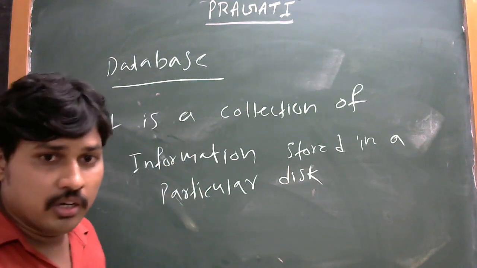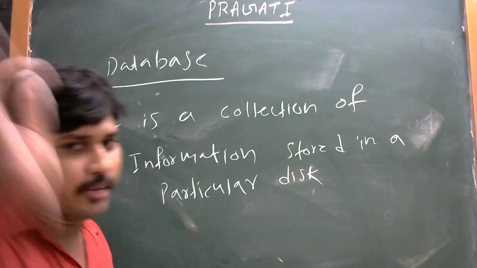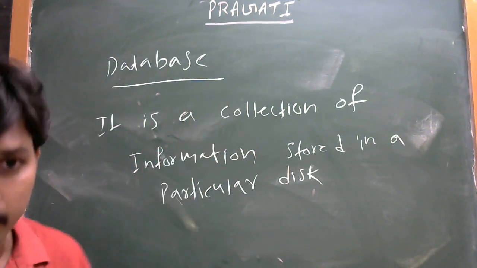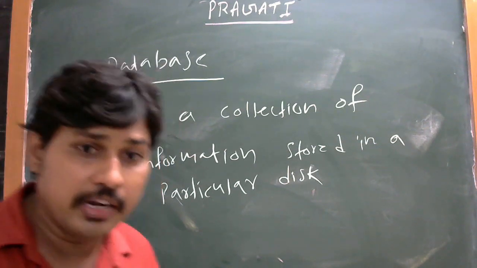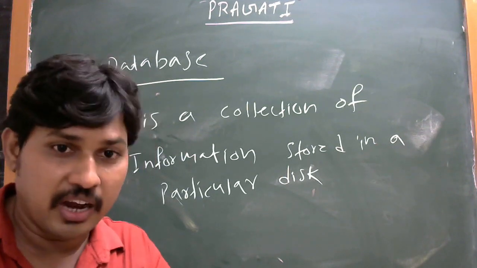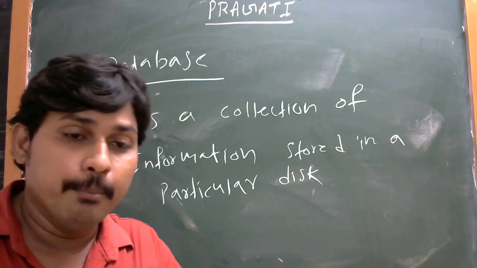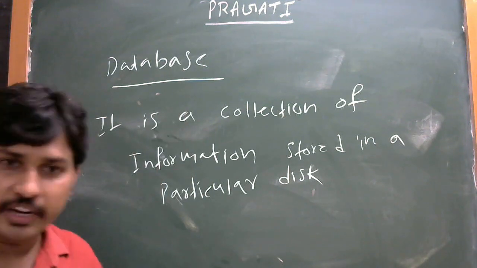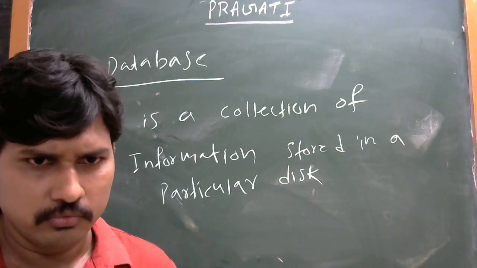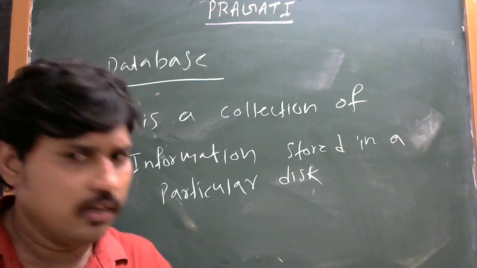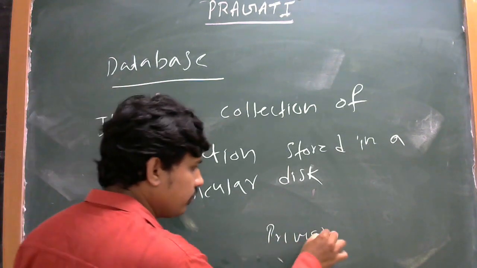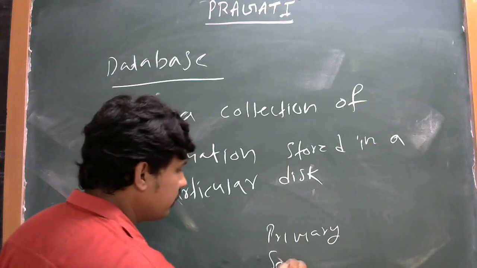Next, how do we create a database? I have told about the database definition, and now I am telling how we create a database and how you can manage a database. For example, take a mobile. In a mobile there are two memories, primary and secondary.